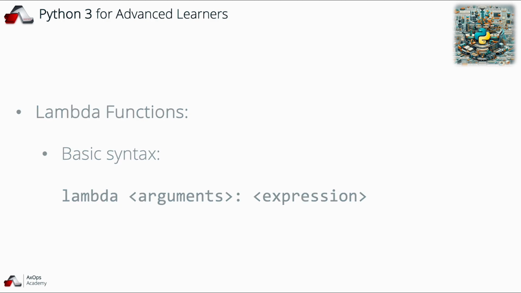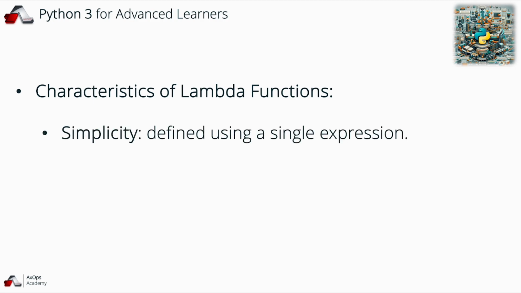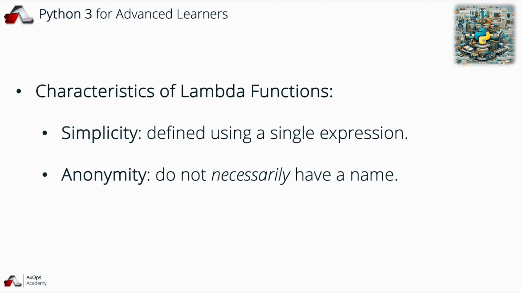This structure highlights a few essential characteristics of Lambda functions, such as simplicity. They're defined using a single expression. This contrasts with regular functions defined using the def keyword in Python, which can consist of multiple lines of code, as you're already familiar. Then we have anonymity, where Lambda functions do not necessarily have a name. However, if needed, they can be referred to by a variable.